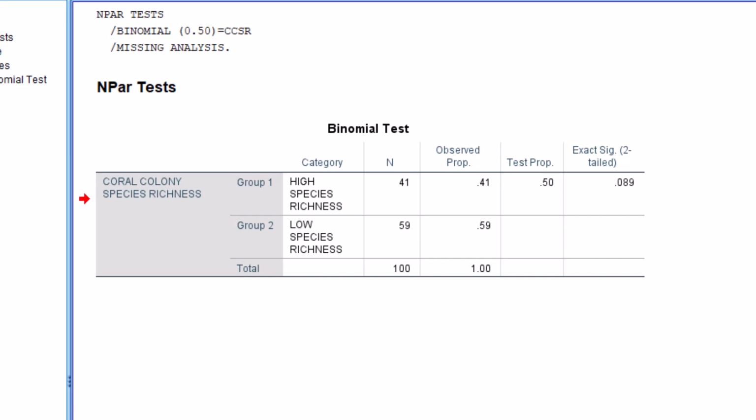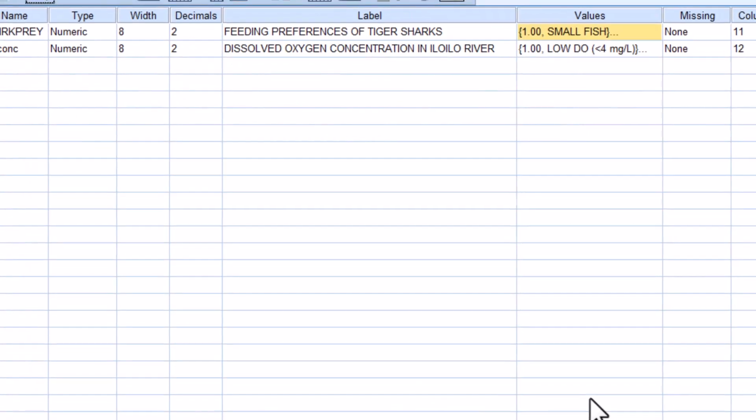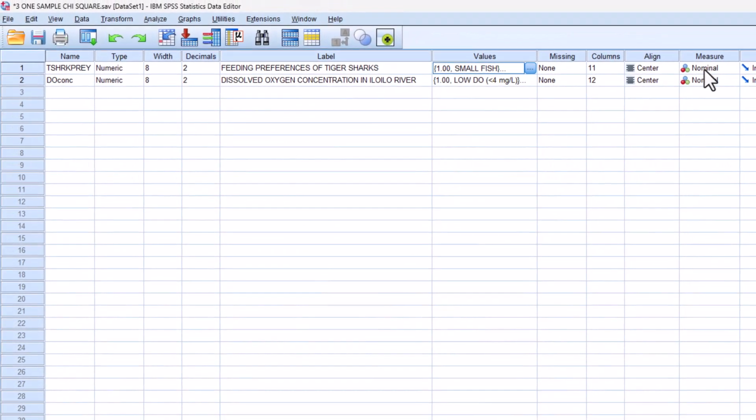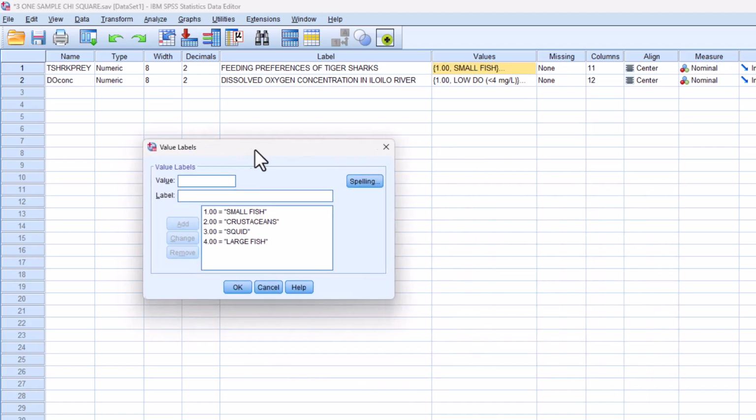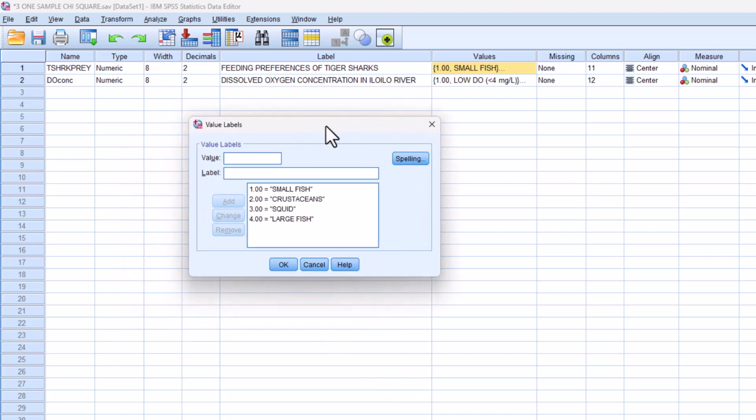I hope that you're now ready to look at one sample chi-square. For this test, our variable must be nominal and we have 3 or more groups. Sa binomial test, dalawang groups or proportion lang ng dalawang groups. But again, pag more than 2 groups na, okay, you can now use one sample chi-square.